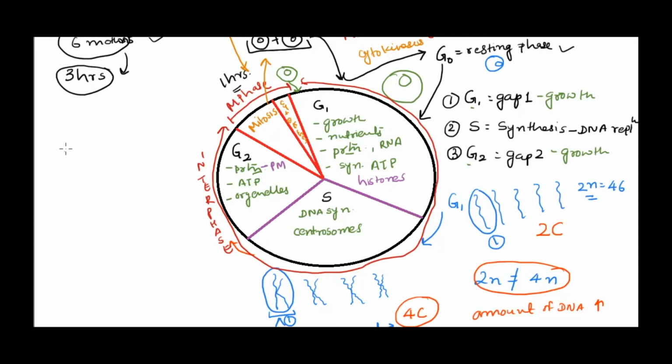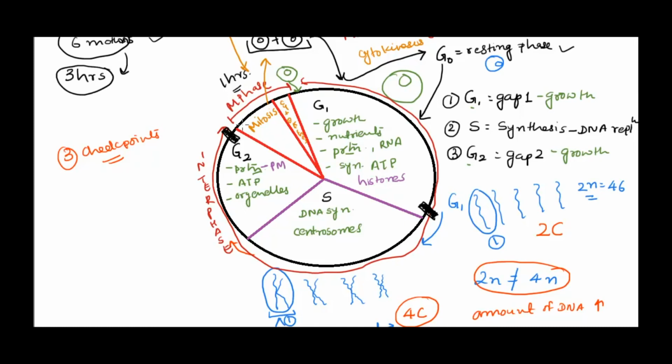So there are 3 checkpoints. Again, I'm just going to give you an overview about it. 3 checkpoints during the cell cycle, which make sure that everything is perfectly fine. The first checkpoint is towards the end of G1. The second checkpoint will be the end of G2.